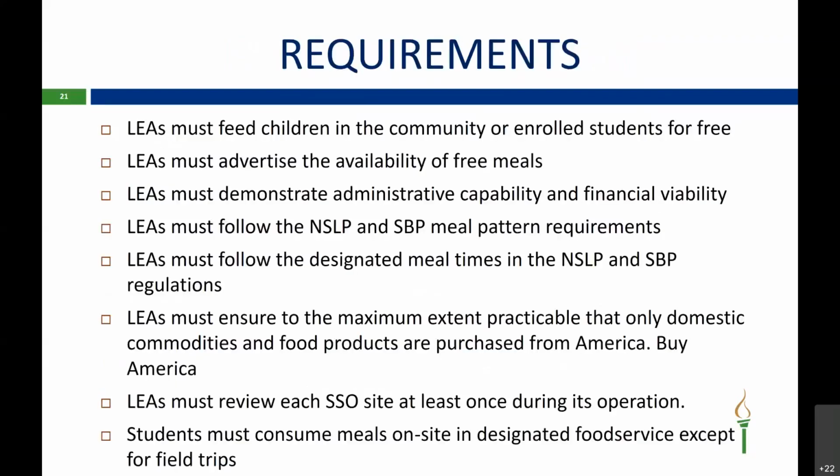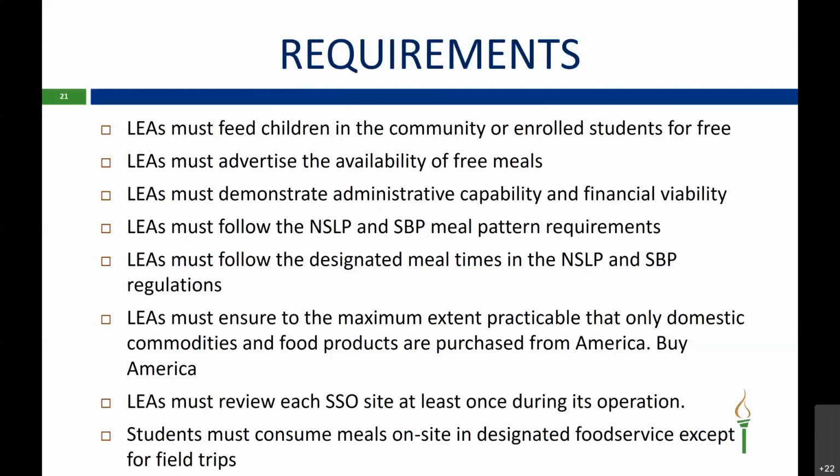Okay, now I'm going to go over the different requirements for Seamless Summer Option. LEAs must serve children in the community or enrolled students for free. LEAs must advertise the availability of free meals, and advertisement cannot just be on the internet. It must be posted somewhere public so those that do not have access to the internet can see the advertisement. So it can be posted in a newspaper, church, grocery store, post office, just someplace where everyone can see it.